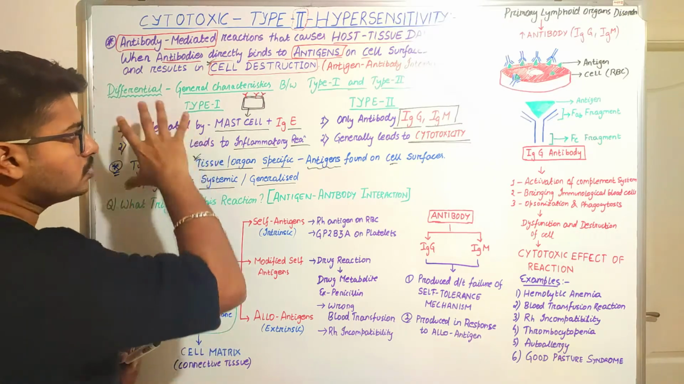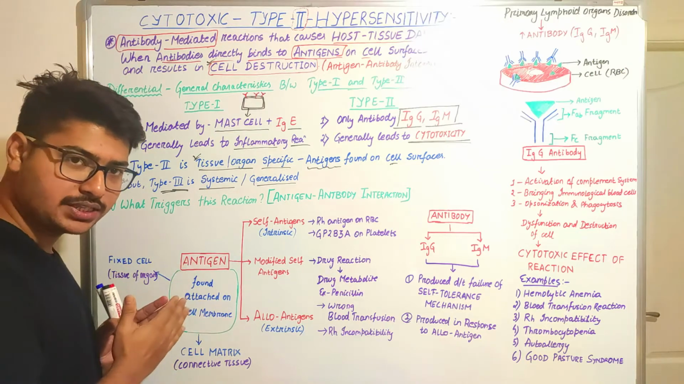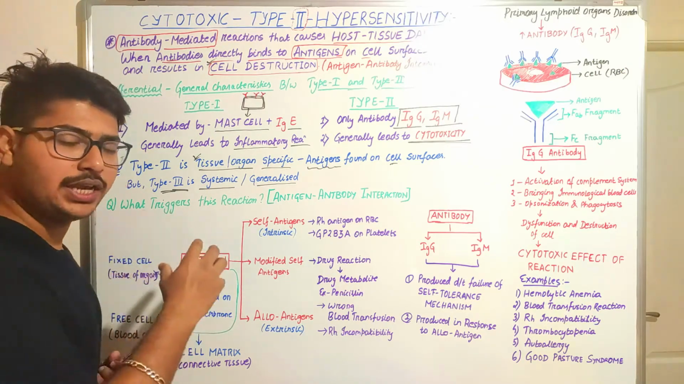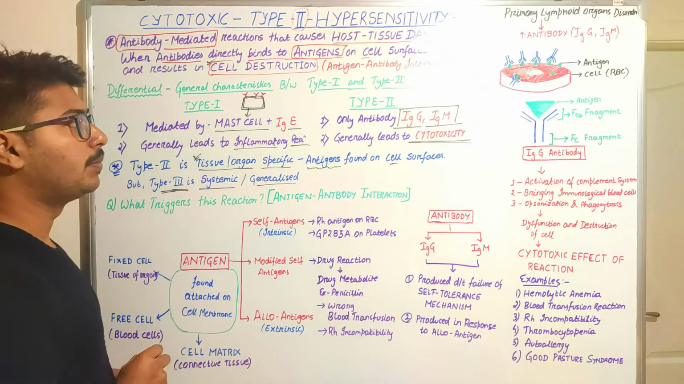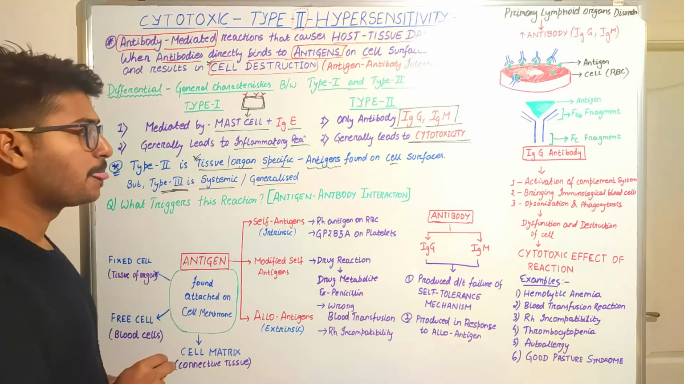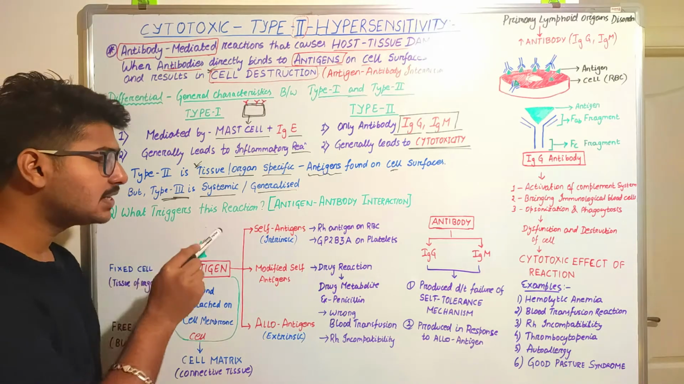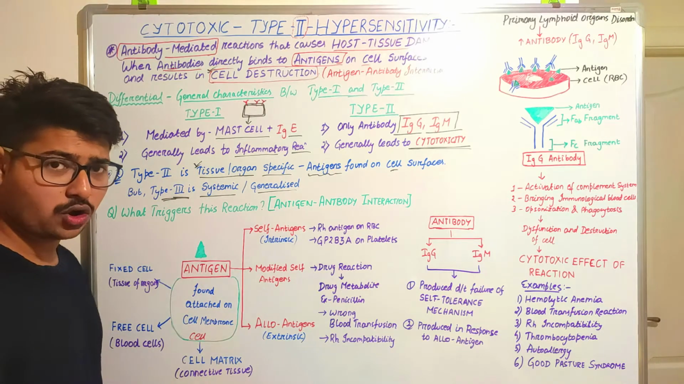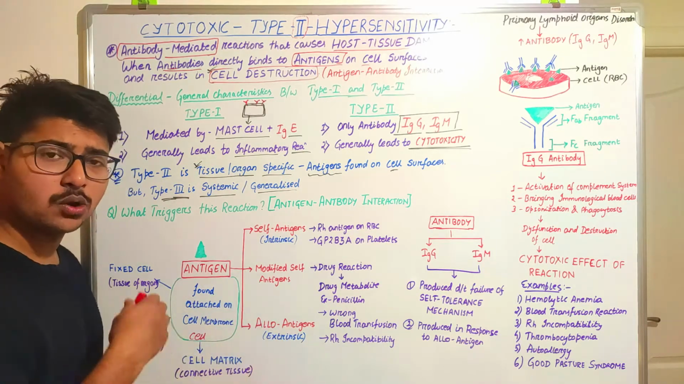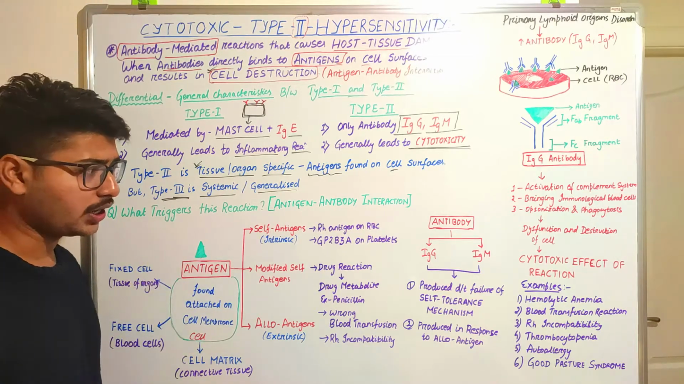Okay, so from these things we understood how we are going to differentiate the different aspects of type 2 and type 1 mediated hypersensitivity. So now we are going to discuss what triggers this reaction, and when this reaction is actually occurring, what are the diseases, what are the conditions in which these reactions occur.